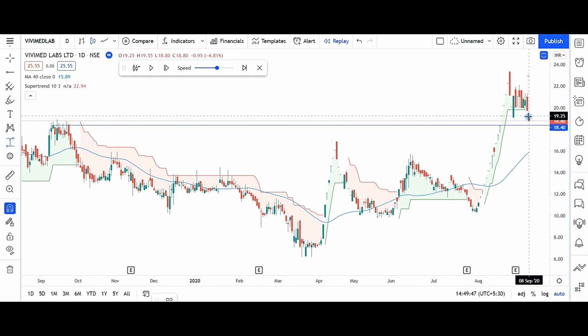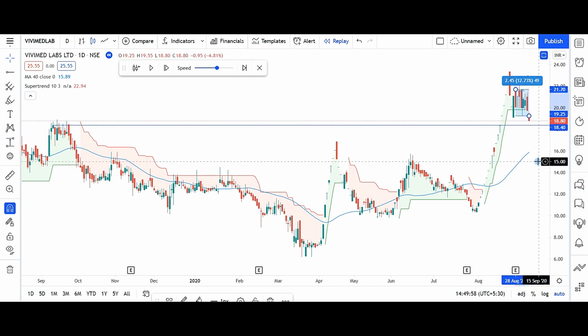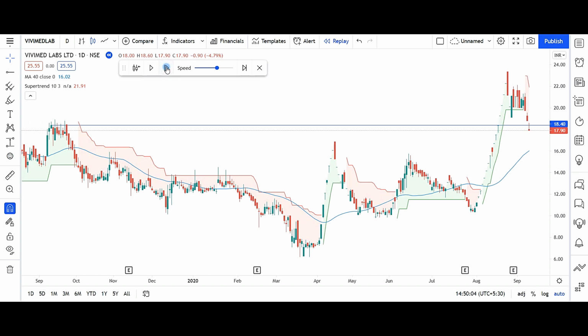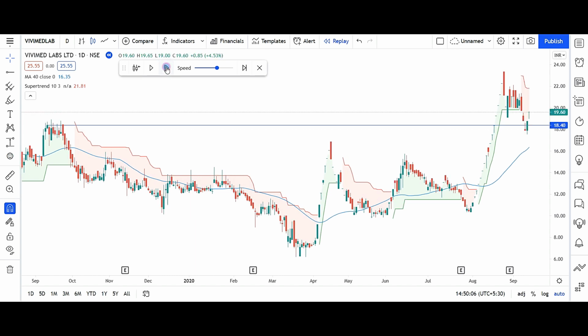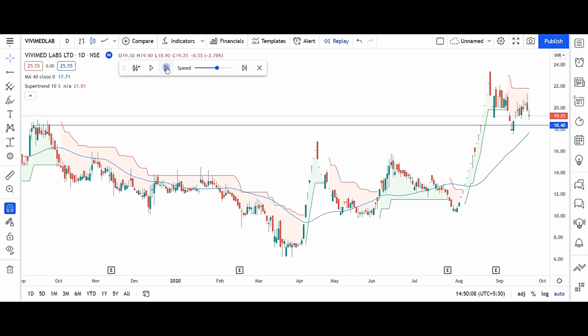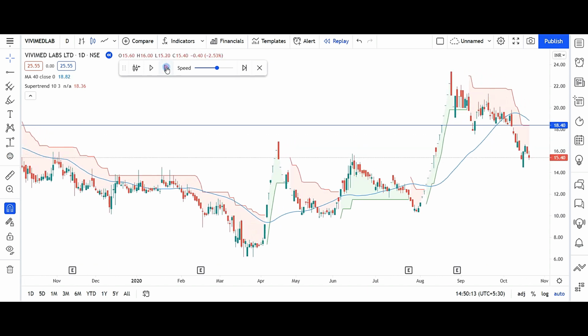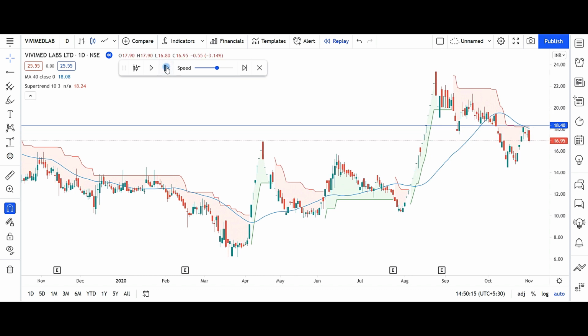It has not opened where we had planned our exit. So at exit our stop loss is larger than what we had decided. So percentage wise here the loss is more than what we had actually planned. Then next, it remained below the 52 weeks high.